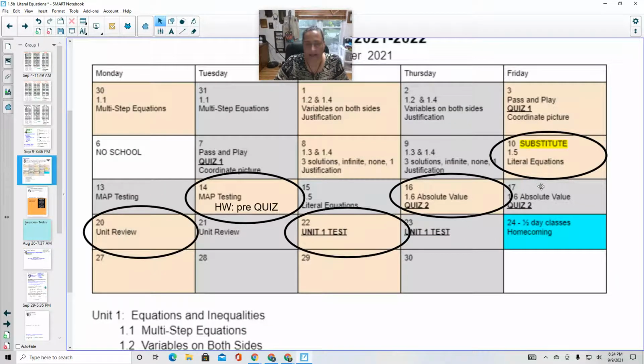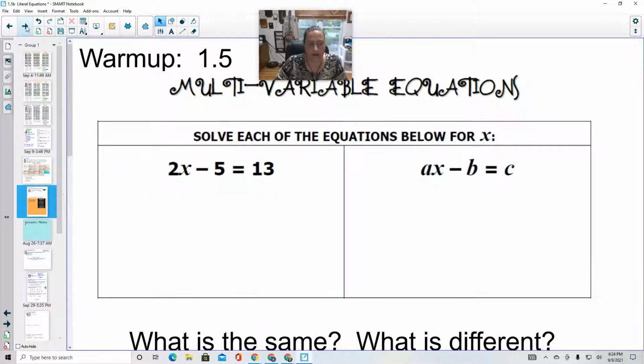Here's our calendar. So today, literal equations with the sub. Next Tuesday, you will be map testing. And I'll give you a homework of the pre-quiz. On Thursday, we'll have quiz 2. It'll be pretty short, but it'll get me ready to know what to review at the unit review for test 1 the following week. All right.